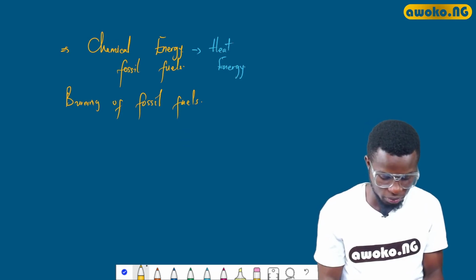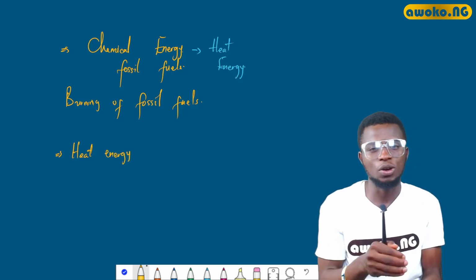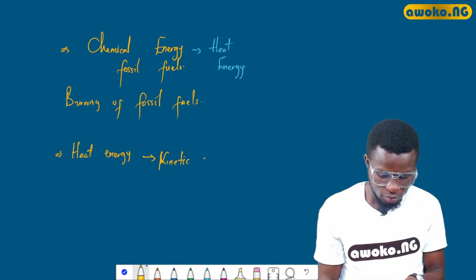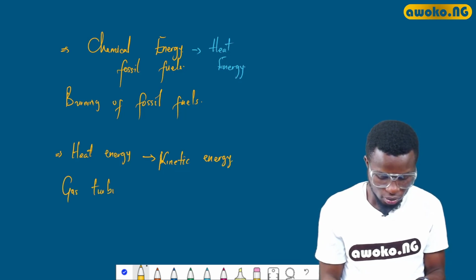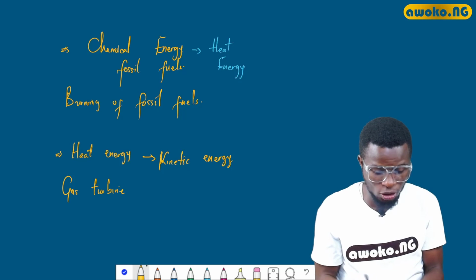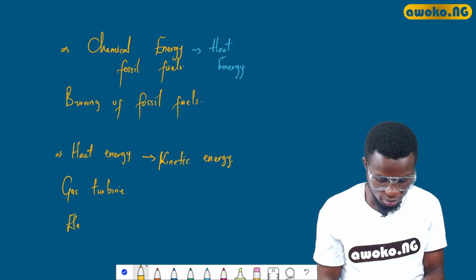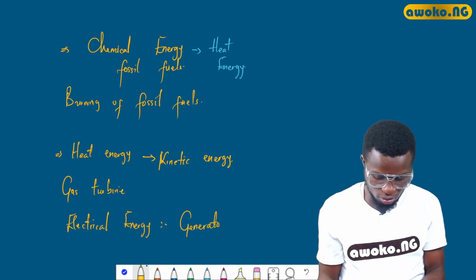The next one is heat energy, which can be converted into kinetic energy in gas turbines, and finally back into electrical energy, as we can see in generators.